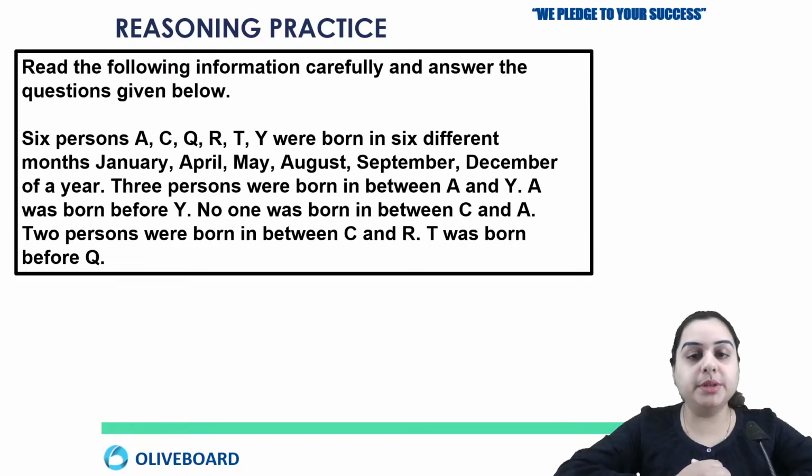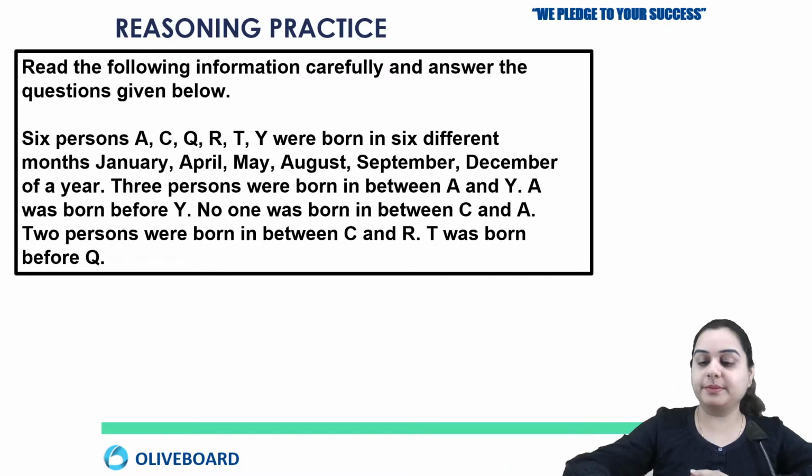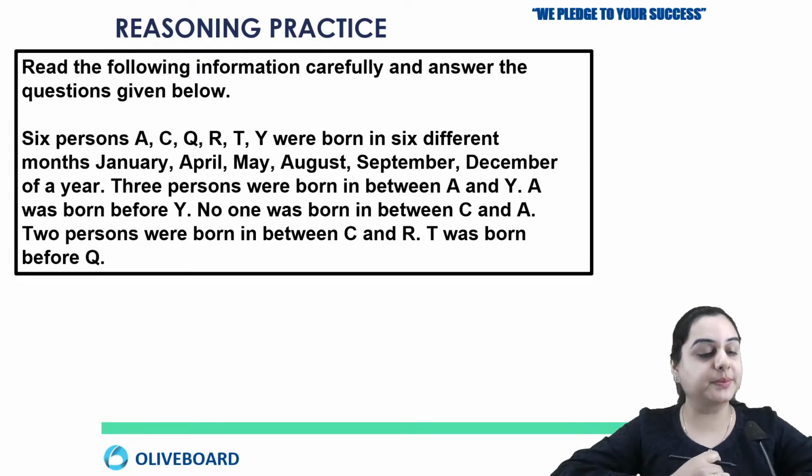Just confirm me in the comments if you have solved this. Eva, done. Very good. Ravi Shankar, done. Deepal and Ratish, have you solved?